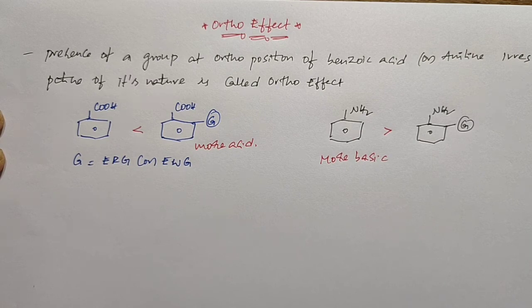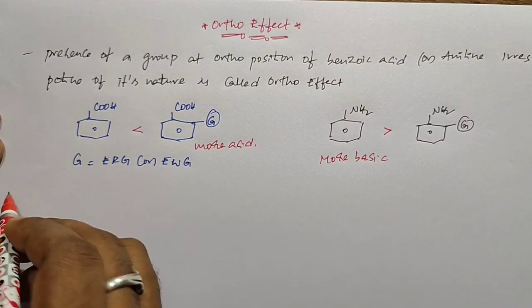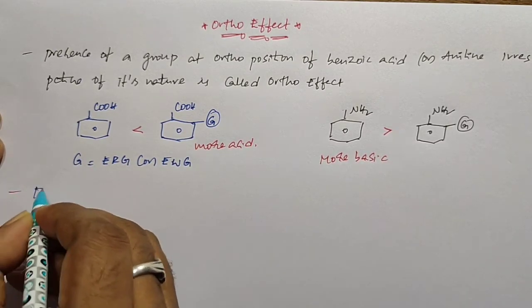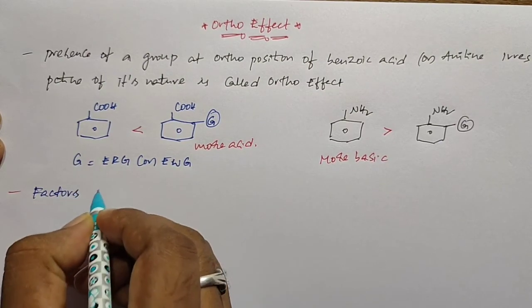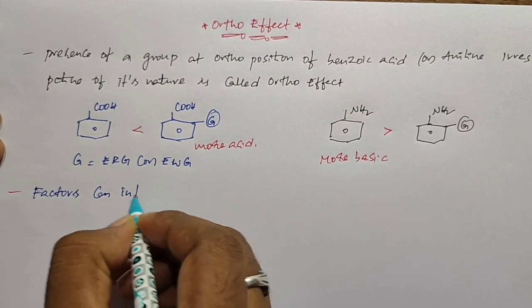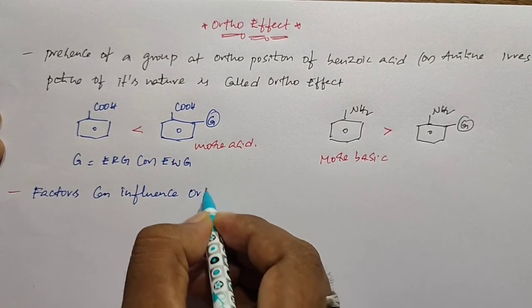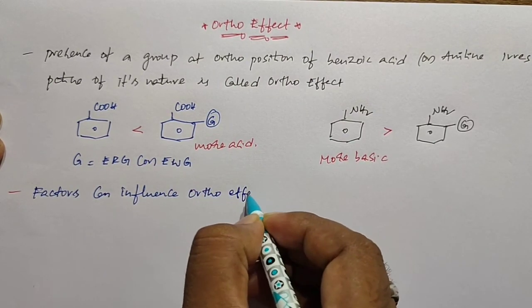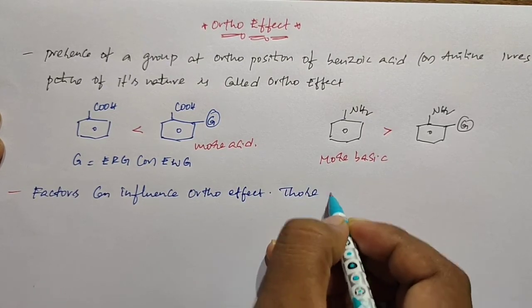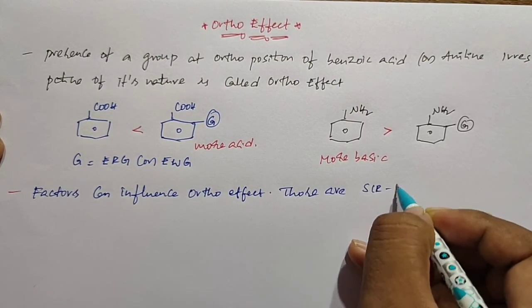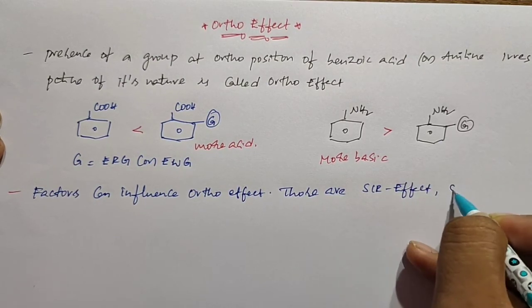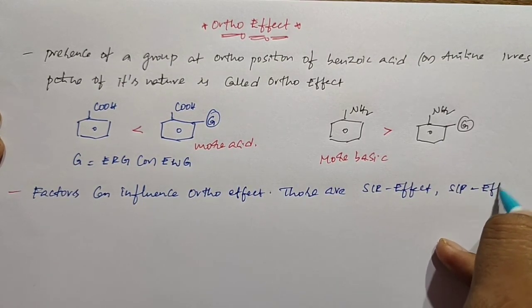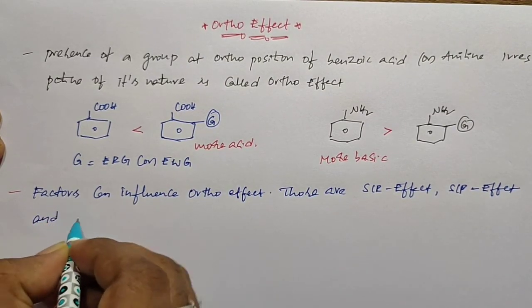Here are some factors which can influence the ortho effect. Those are SIR effect, SIP effect and electronic effect.